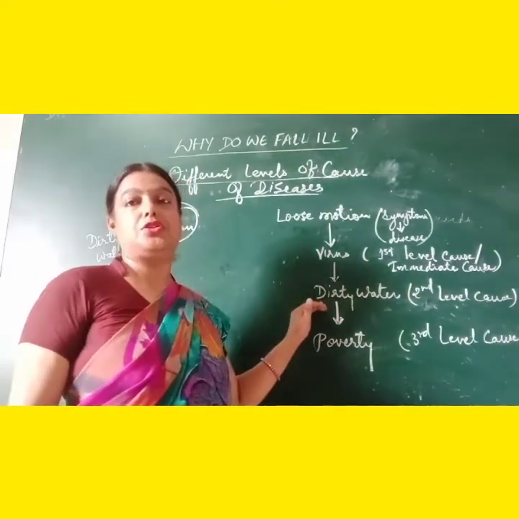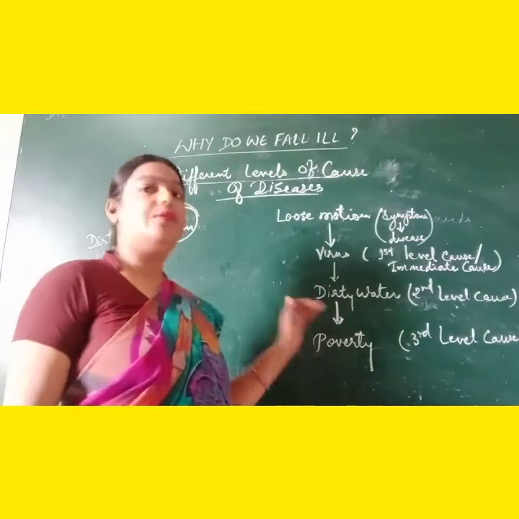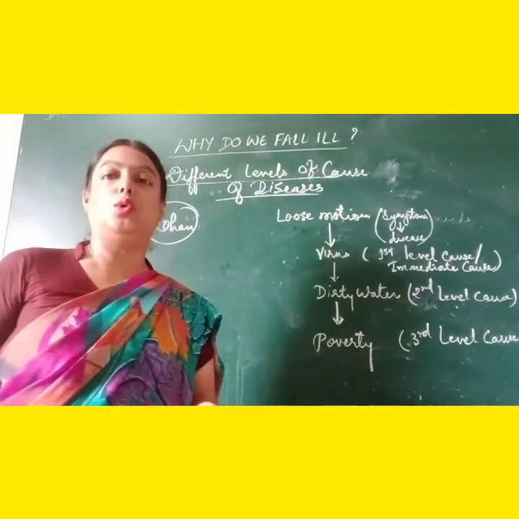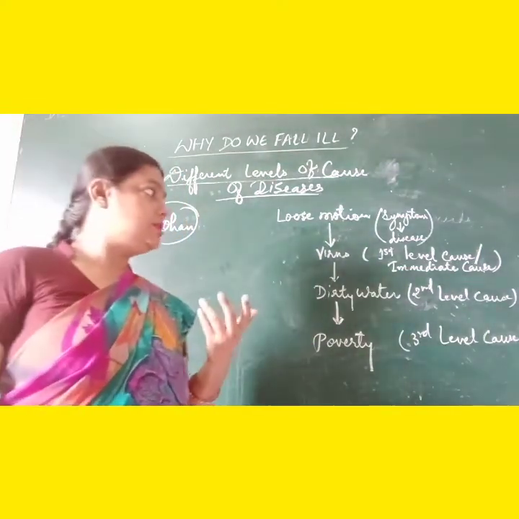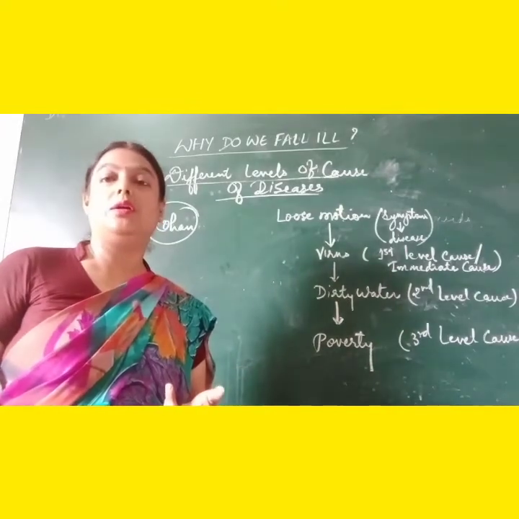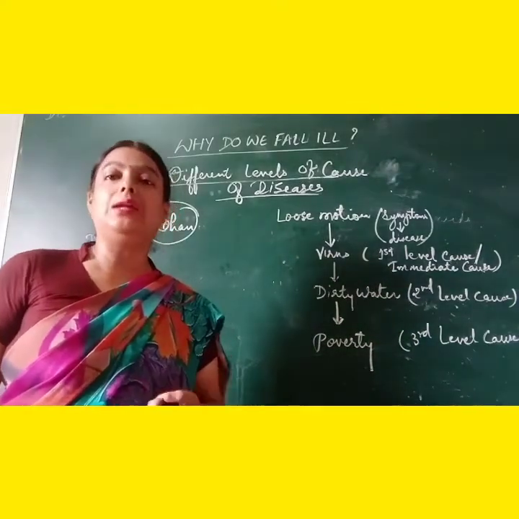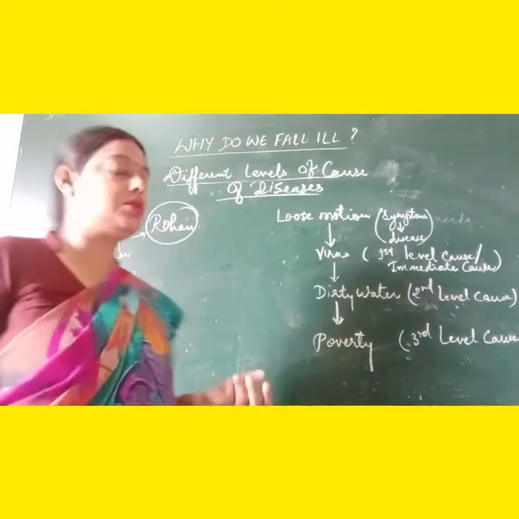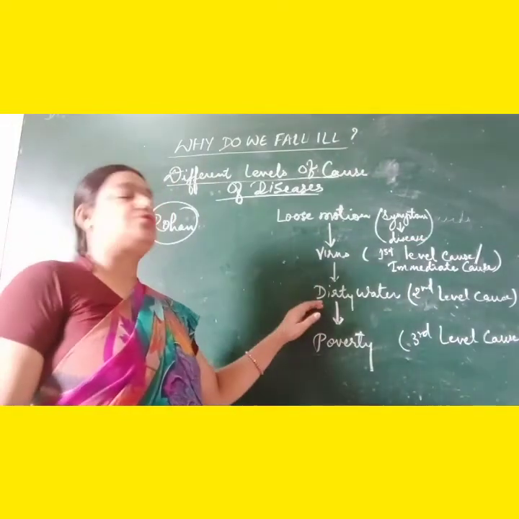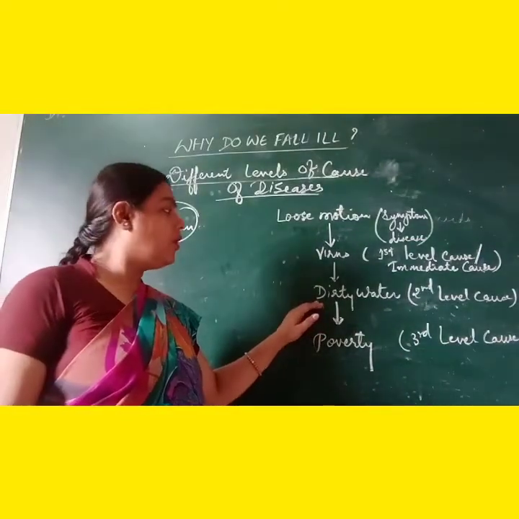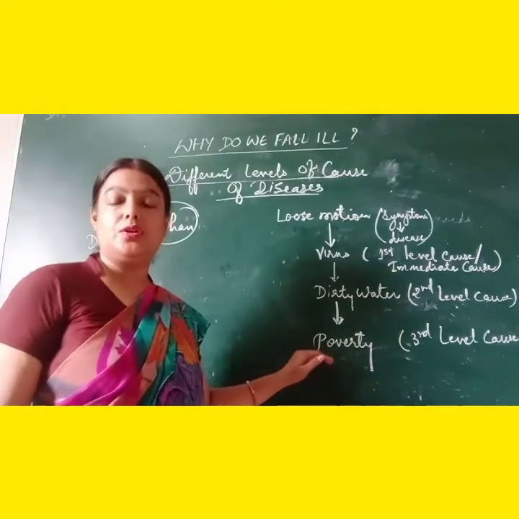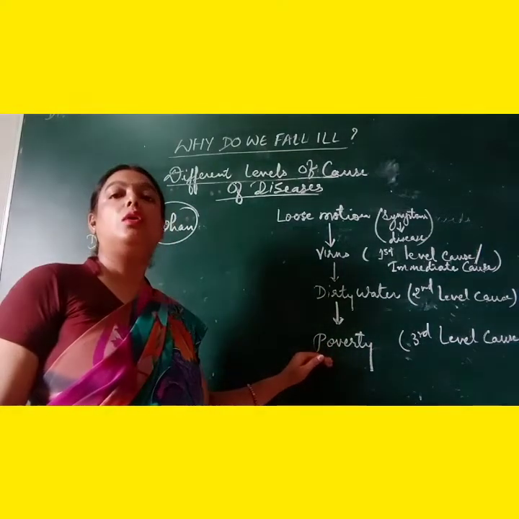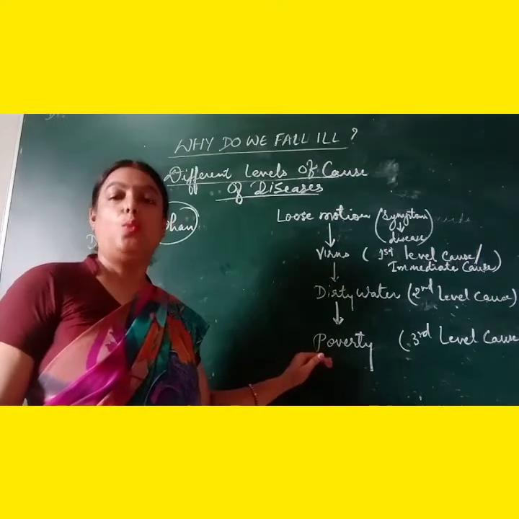Now the next question is, why was Rohan drinking dirty water? Did he like to drink dirty water? Can anyone like to drink dirty water? Certainly not. He was drinking dirty water because he was a poor child and he could not afford to have clean water.